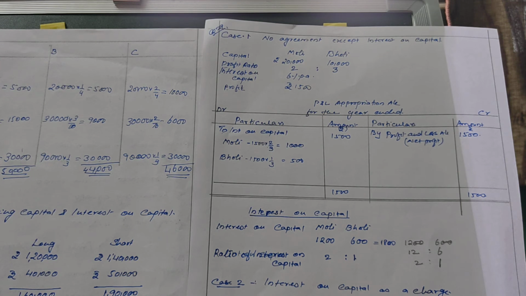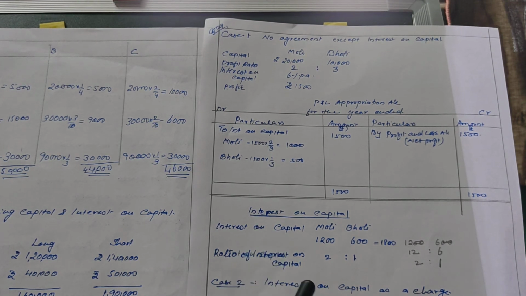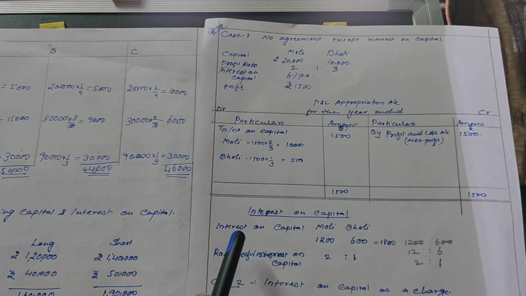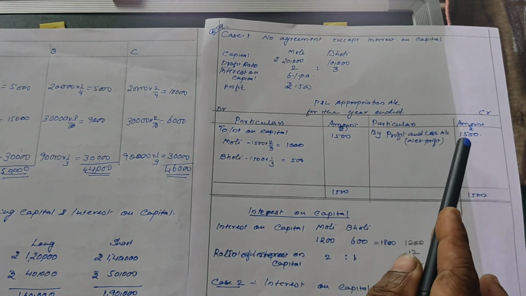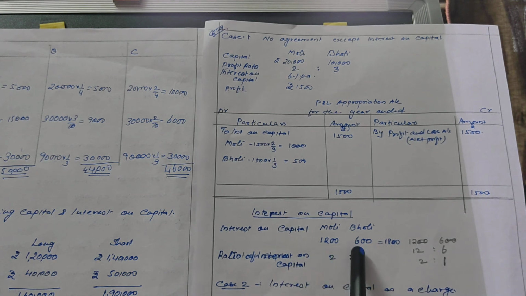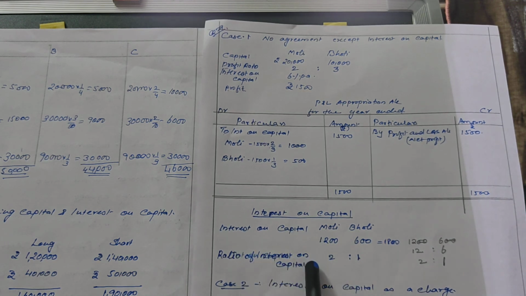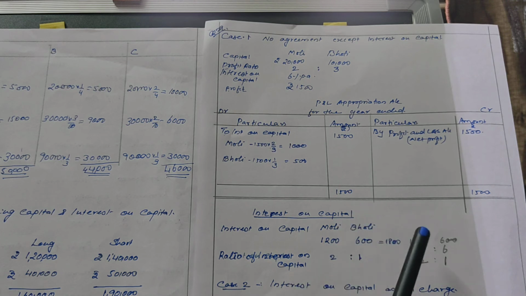So whenever appropriation is more than the profit, it will be given in the ratio of interest on capital. If you calculate the interest on capital, Molly's interest on capital is 1200 and Bholly's is 600. Total is 1800. But we only have 1500. So this 1500 will be divided in this ratio, which is called the ratio of interest on capital. When we have less amount to distribute, first we have to calculate the ratio of interest on capital.